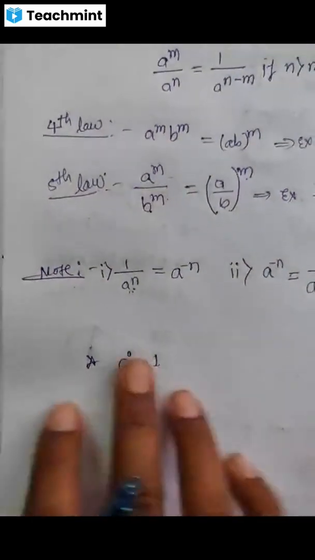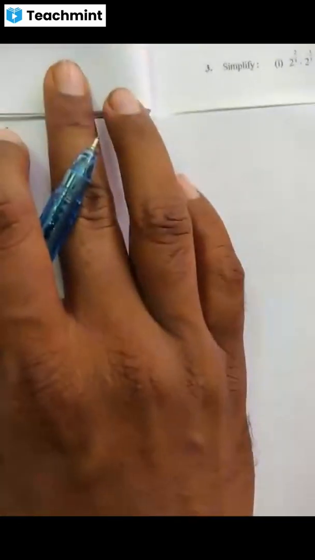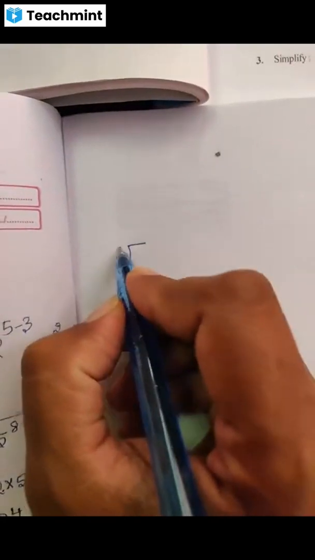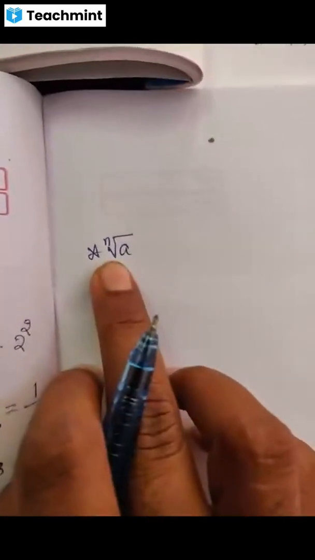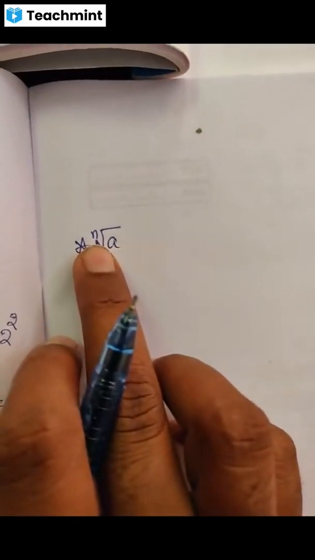Okay. We'll move to next concept. In the same way, the basic laws of exponent are written. See, so if they have given nth root of a, so what is nth root?